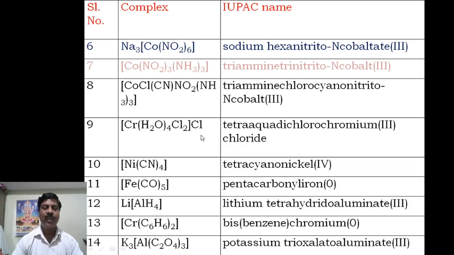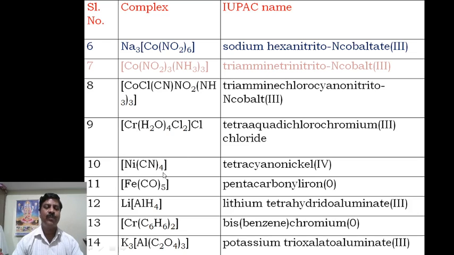Now coming to another example here. I have to explain this complex. The two ligands here are chloro and aqua. Aqua comes first, therefore tetraaqua, dichloro. This is the cationic complex, therefore chromium. Then what is the oxidation state? Aqua is neutral, therefore 0. Chloro is -1 into 2 means -2, and here -1 means -3, that side +3. Therefore we say tetraaqua, dichloro, chromium 3 chloride is the name of this compound.